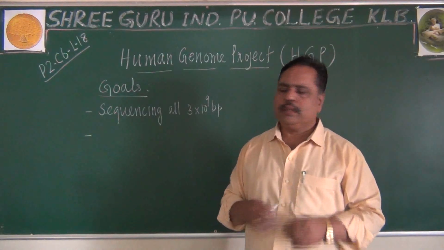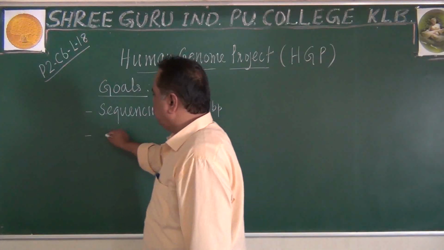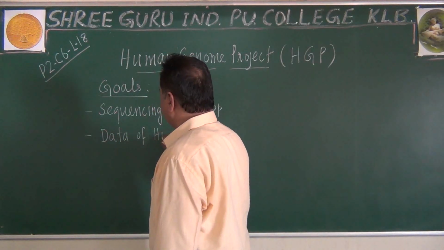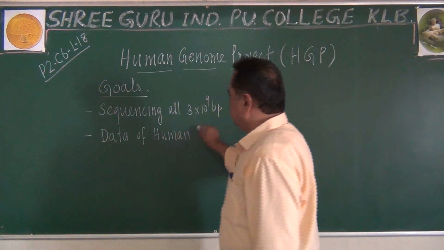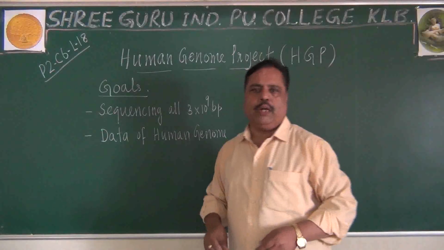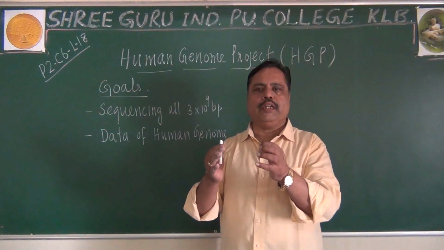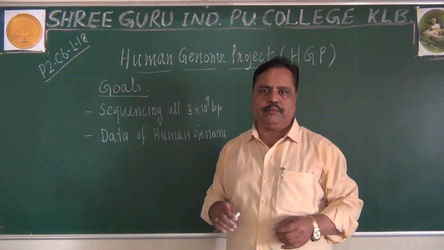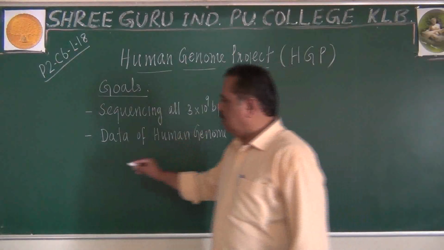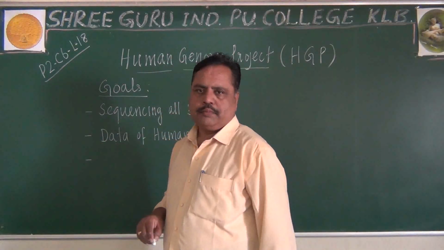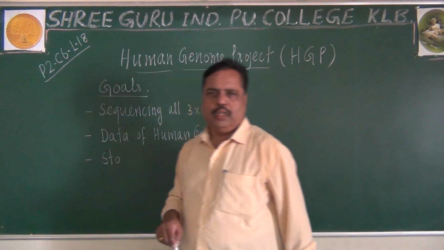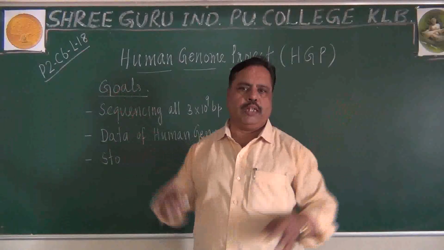By doing this project, the data of the human genome will be obtained, and we can get some scientific knowledge. What is the particular sequence you can analyze? The third goal is that this data must be stored also. Not simply discovered and left like that.